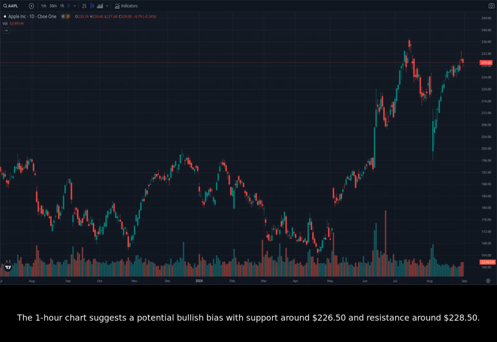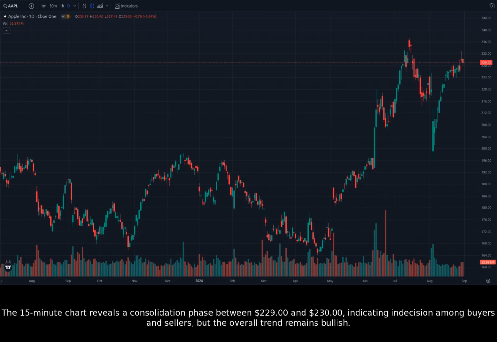The 1-hour chart suggests a potential bullish bias with support around $226.50 and resistance around $228.50. The 15-minute chart reveals a consolidation phase between $229 and $230, indicating indecision among buyers and sellers, but the overall trend remains bullish.